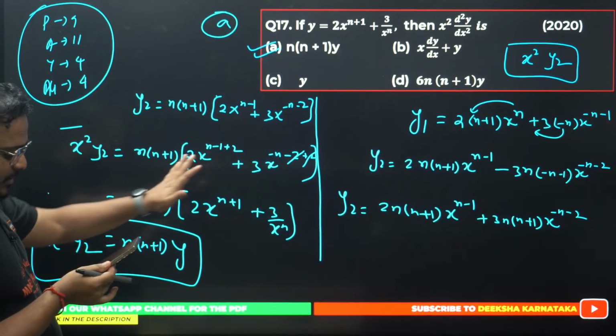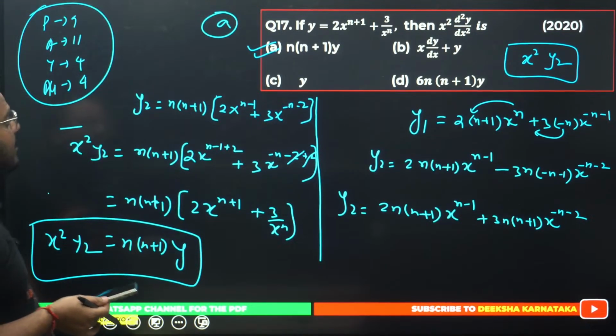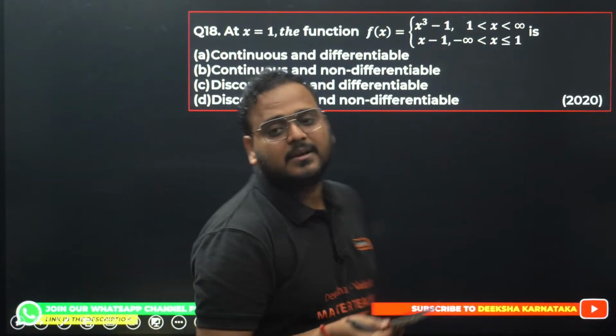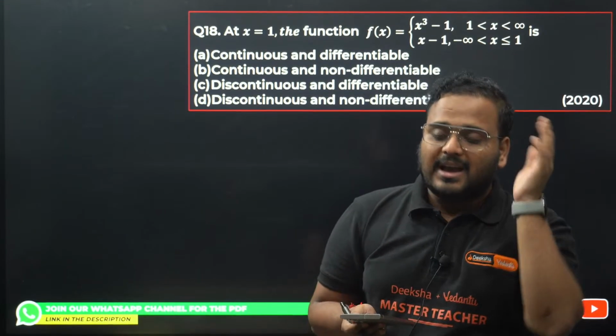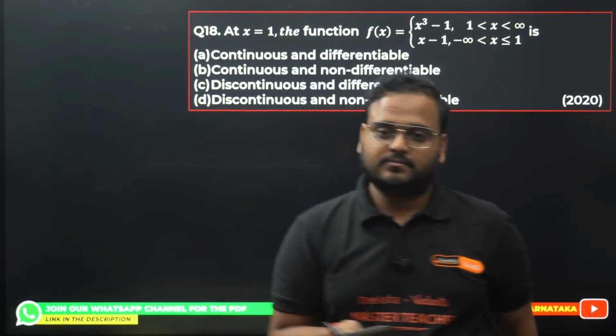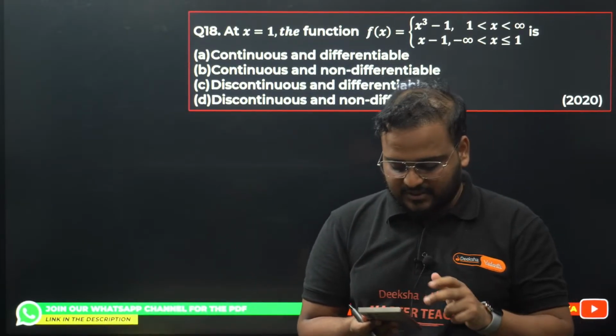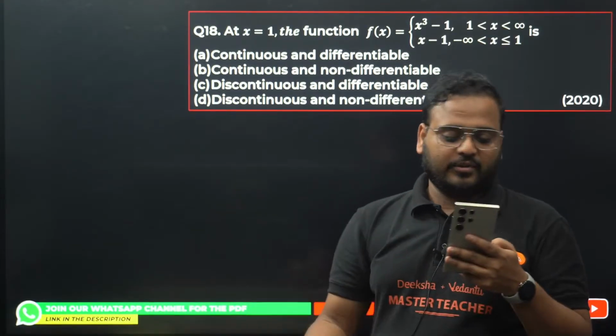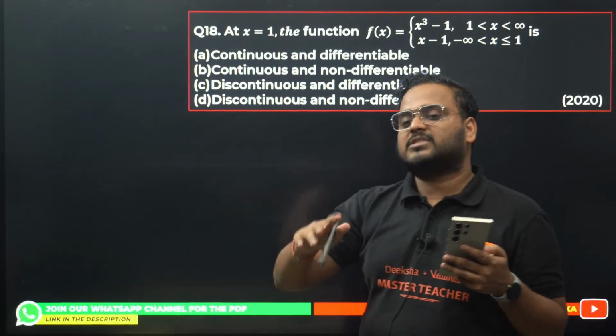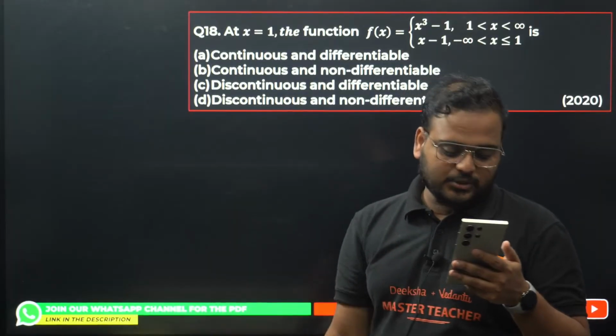So I hope this is very much clear. Question number 17 is clear. How do we get that? You can actually use the reverse approach of eliminating the options to get the right answer. That also works faster. Completely agree with that approach. I tend to do that a lot when I'm writing any examination. If I'm under a time crunch, I use that approach a lot. So all of you, please do it.